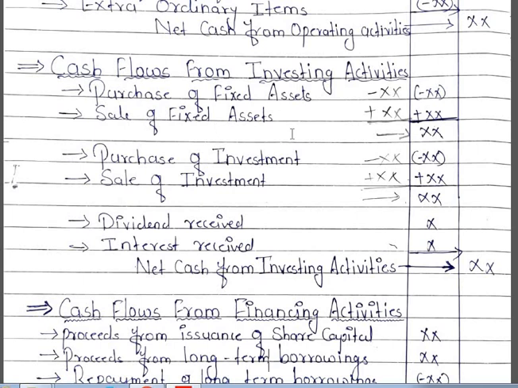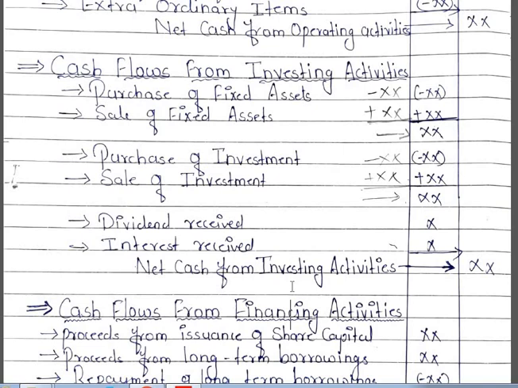If it is a sale of fixed assets, that will be an inflow of cash. From the inflow you deduct the outflow, and the balance will be the cash from fixed assets. Next, purchase of investments is similar. If you have received dividend, take that; if you have received interest, take that, and find the net cash from investing activities.